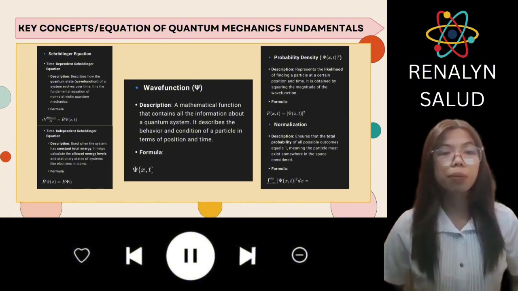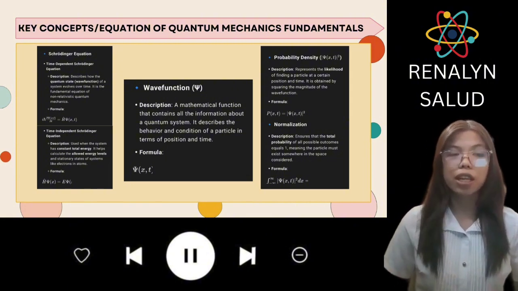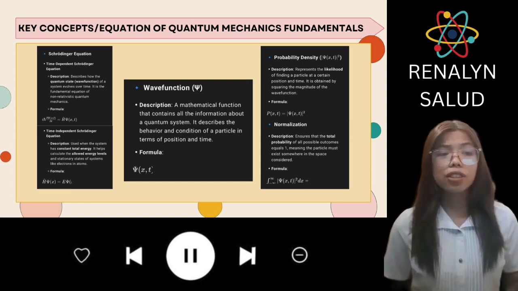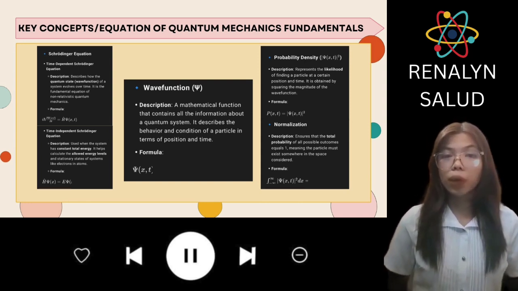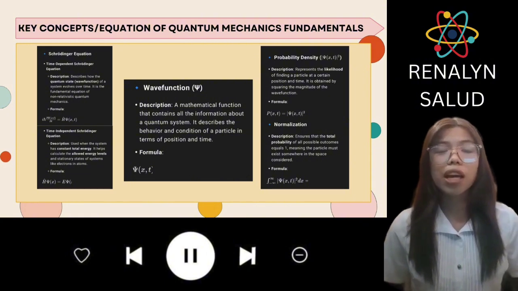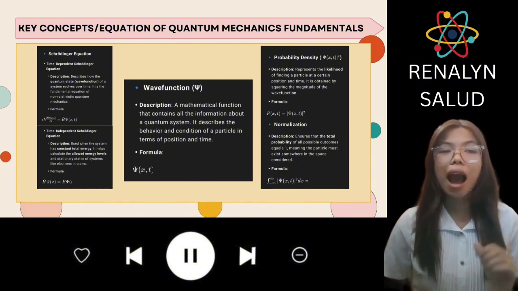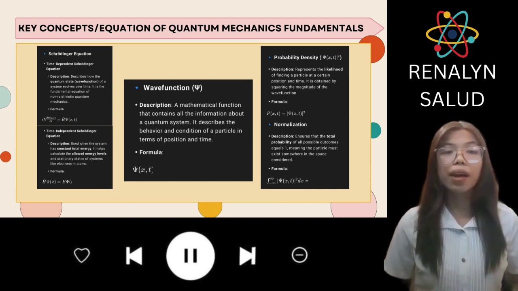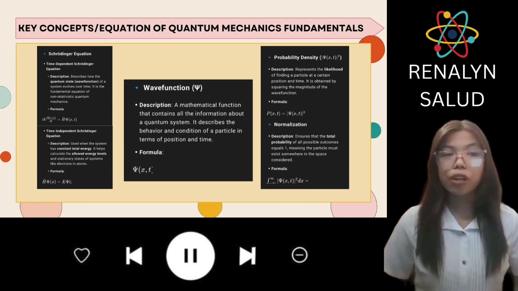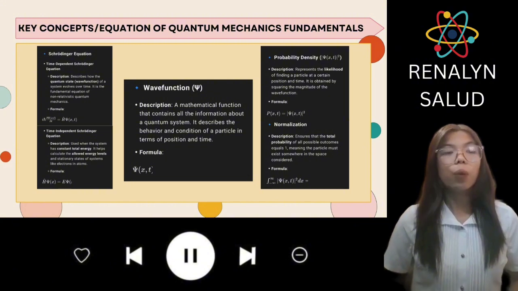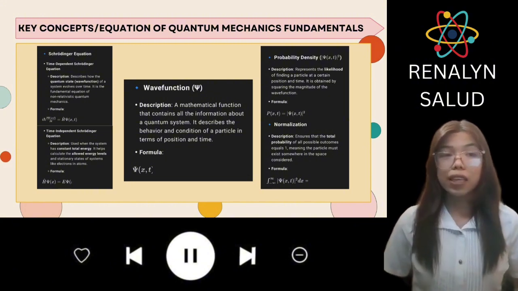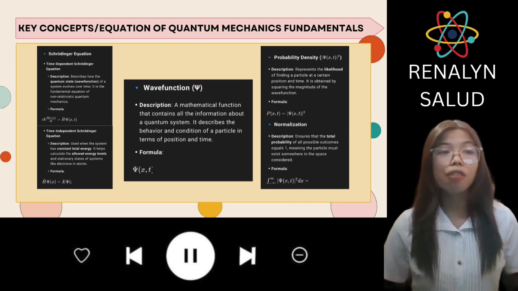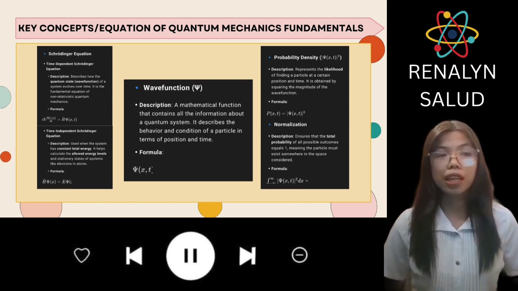Central to both forms is the wave function, a mathematical function that carries all the information about a quantum system. Basically, it tells us how a particle behaves in terms of its position and time. However, since we cannot observe the wave function directly, we square its magnitude to get the probability density, which shows the likelihood of finding the particle at a specific location and time.